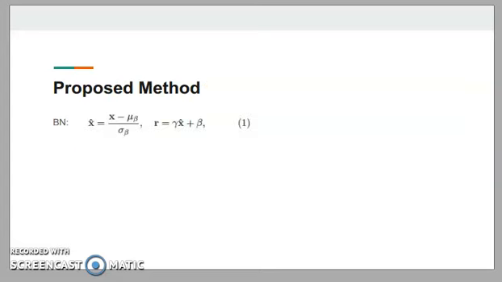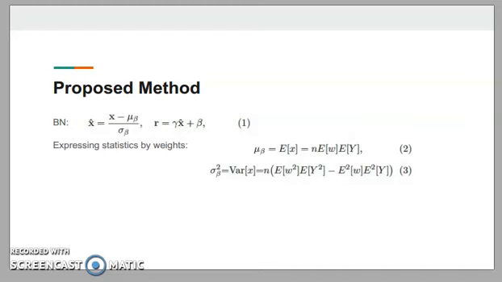Next, let's dive into the proposed method briefly. We know batch normalization normalizes the activations in a single channel to a zero mean and unit variance distribution, and scales and shifts the outputs by using equation 1. We can see the sample statistics mu_B and sigma_B here represent the mean and standard deviation of activations X. We can also express these sample statistics using weights, like equations 2 and 3.